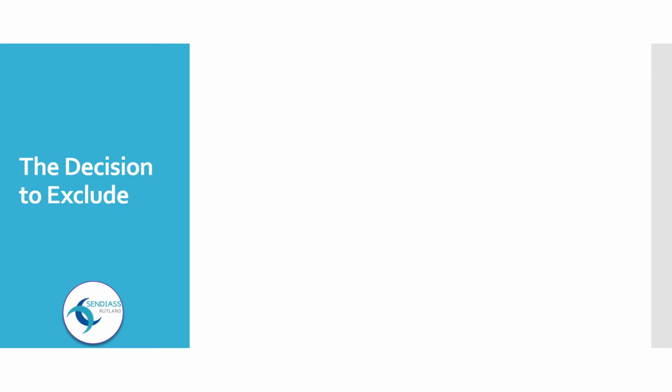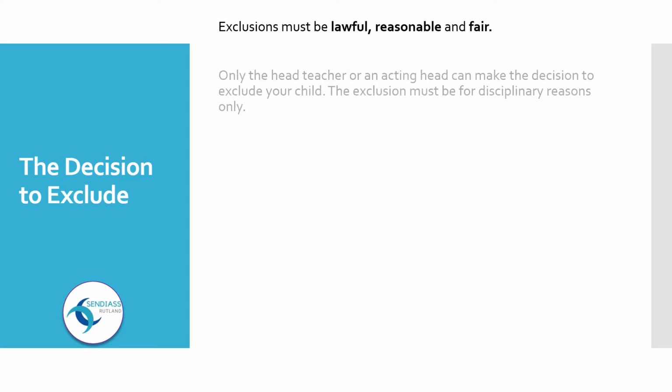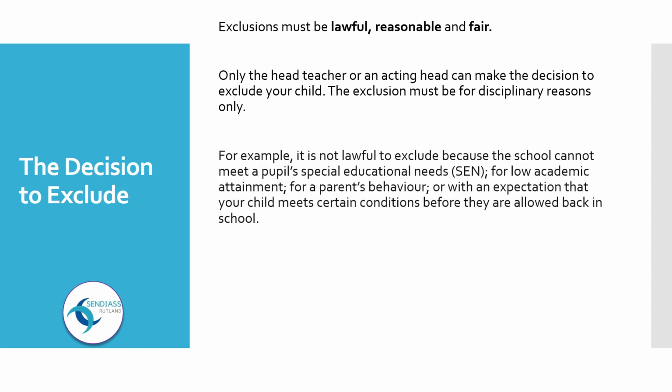The decision to exclude. Exclusions must be lawful, reasonable, and fair. Only the head teacher or an acting head can make the decision to exclude your child. The exclusion must be for disciplinary reasons only. For example, it is not lawful to exclude because the school cannot meet a pupil's special educational needs, for low academic attainment, for a parent's behaviour, or with an expectation that your child meets certain conditions before they are allowed